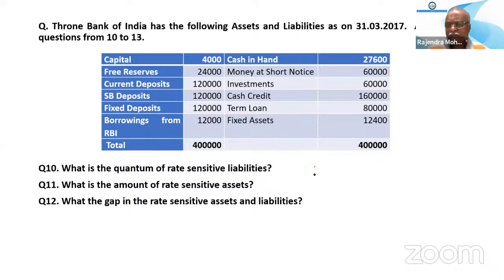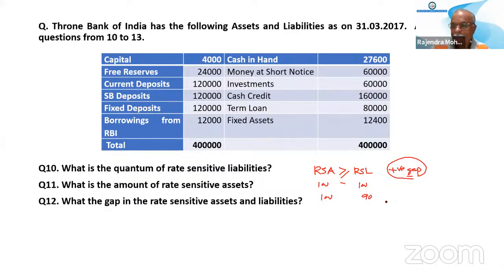Whenever RSA is more than or equal to RSL, it is a positive gap, meaning the assets are more. If RSA is 100 and RSL is 100, or RSL is 90, it is a positive gap.